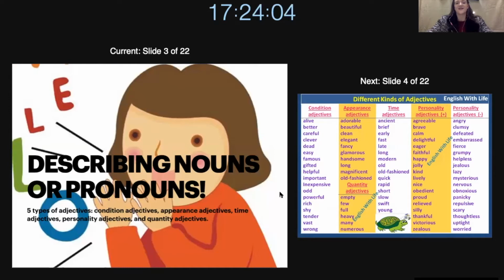Today we are looking at the five types of adjectives that we get. So, first we have condition adjectives, we have appearance adjectives, time adjectives, personality adjectives, and quantity adjectives. And all five of these, I will give some examples and how to use them in sentences.